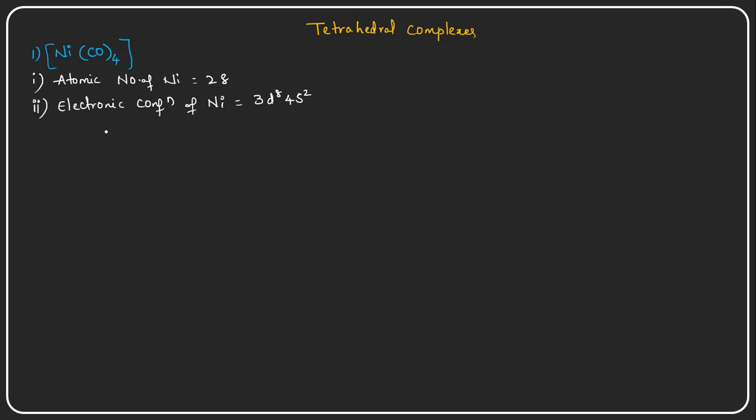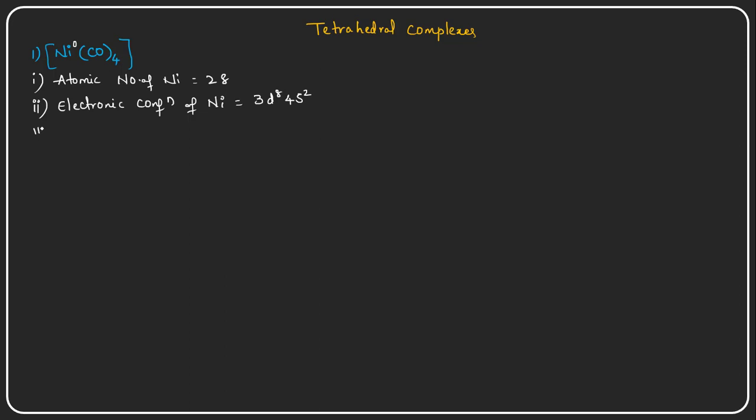And here I am not writing the electronic configuration of nickel ion. Why? Because in this particular complex, nickel is in its elementary form only. With a zero oxidation state, it is forming the compound with the carbonyl groups. So this nickel does not carry any charge in this particular complex.